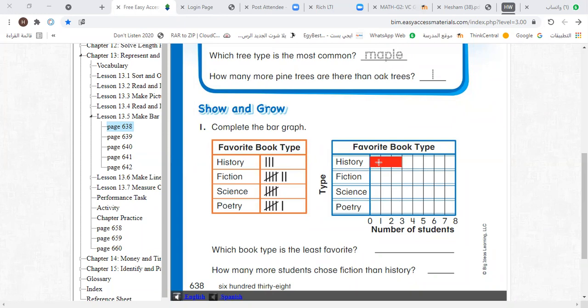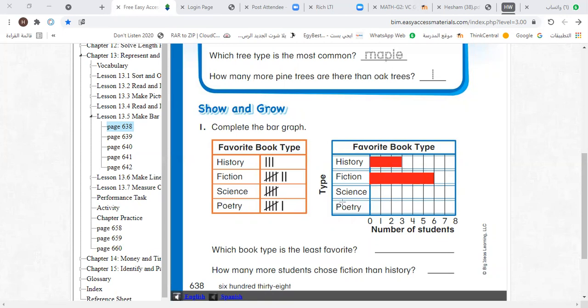Okay, you can shade 3 rectangles to draw the bar. You can easily make a bar like this by shading 3 rectangles. How many choose fiction, Dari? This is fiction. How many choose fiction? 7. 7, yes. So let's draw a bar from 0 to 7, like this.